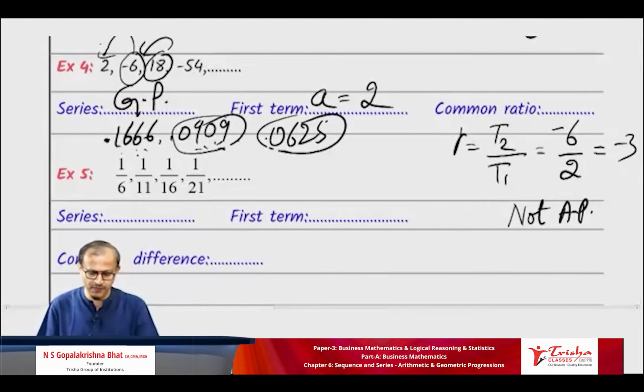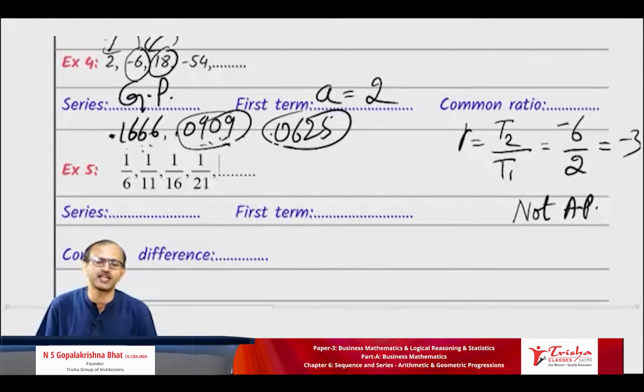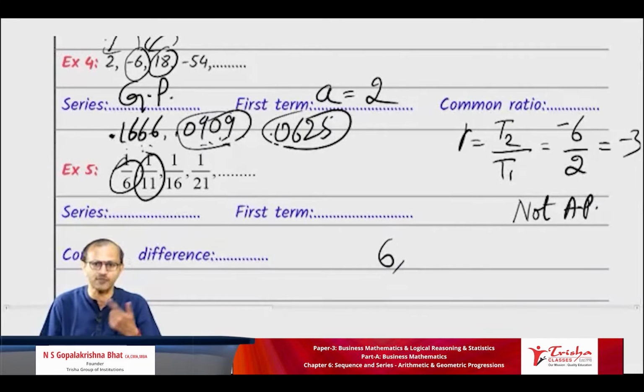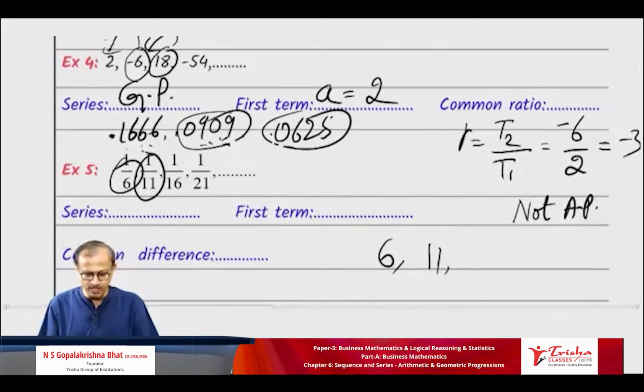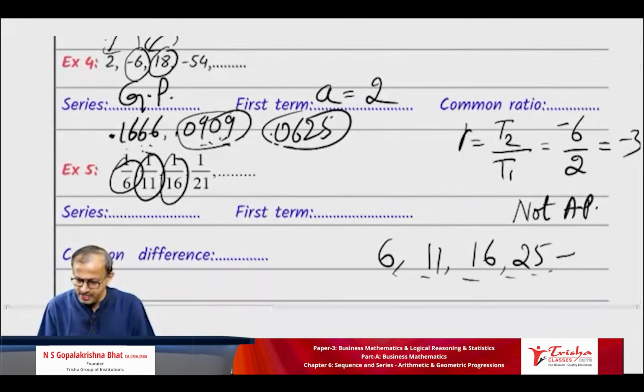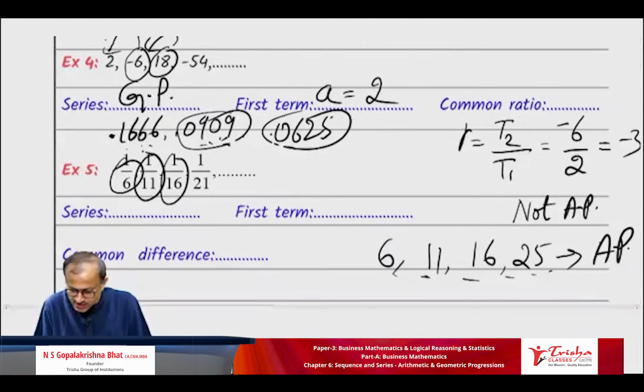Can it be HP? How do you test whether it's HP or not? Each term you make it reciprocal. 1 by 6 reciprocal is 6. 1 by 11 reciprocal is 11. 1 by 16 reciprocal is 16. Then 21. Now tell me whether these terms are in AP.